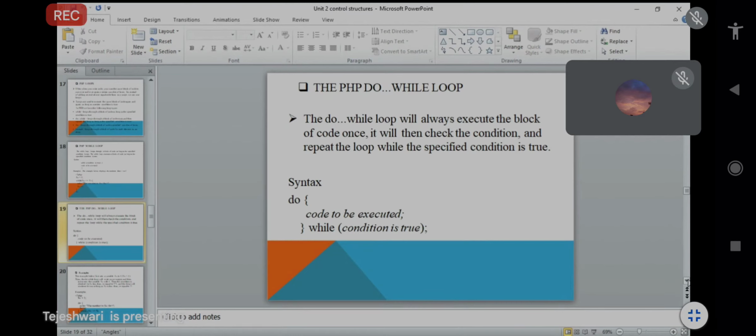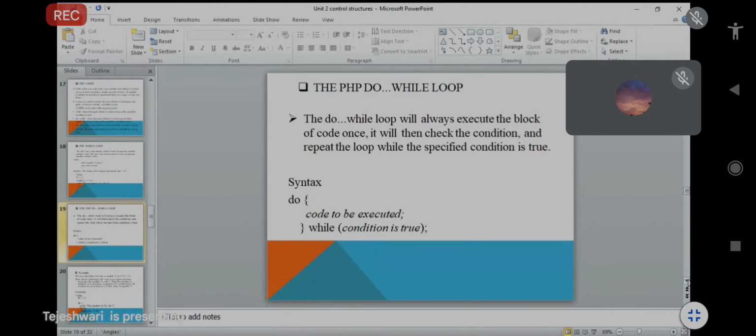That particular block will be executed once in the do part, and after that it will check the condition in the while block and repeat the loop while the specified condition is true.